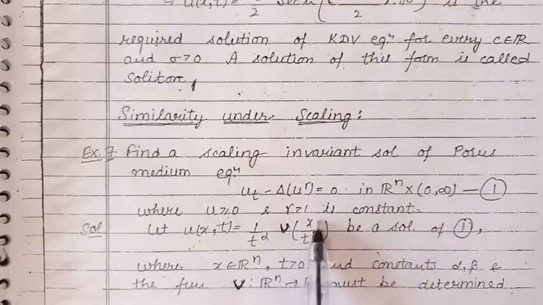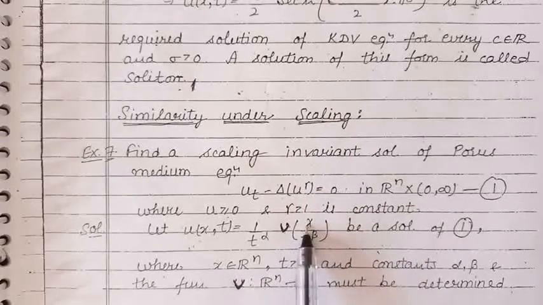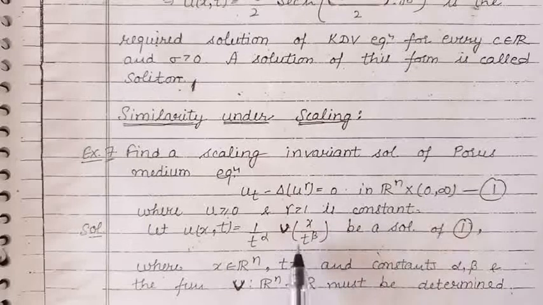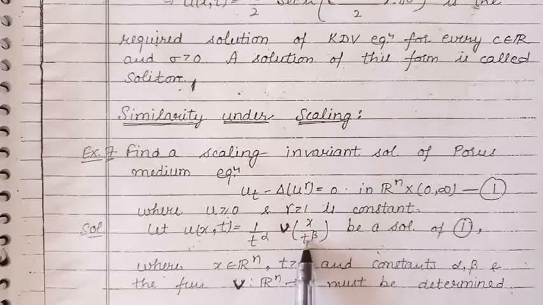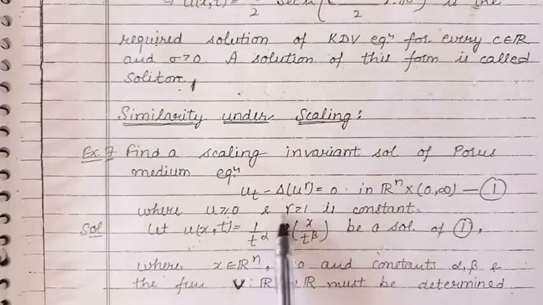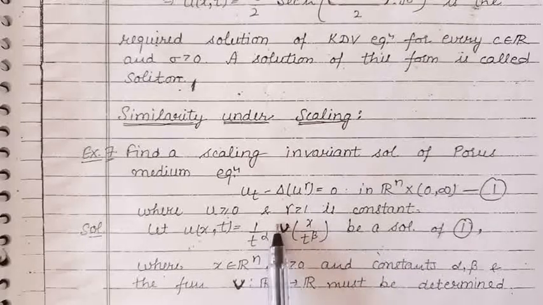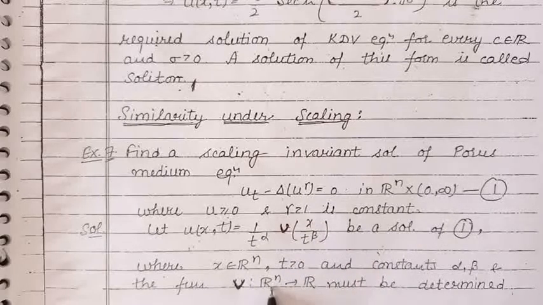Here, x belongs to n-dimensional real Euclidean space, and t is greater than 0. Alpha and beta are constants, and this function v is a real valued function defined on n-dimensional real Euclidean space, to be determined.